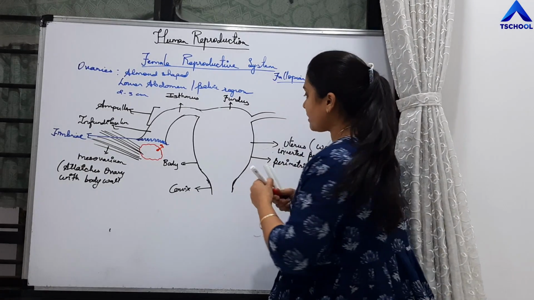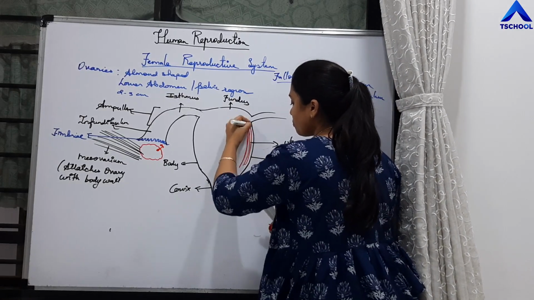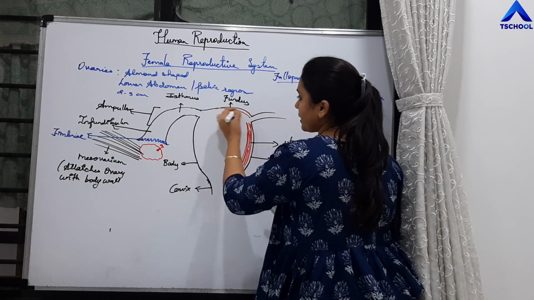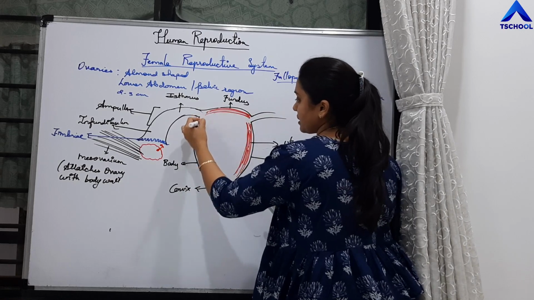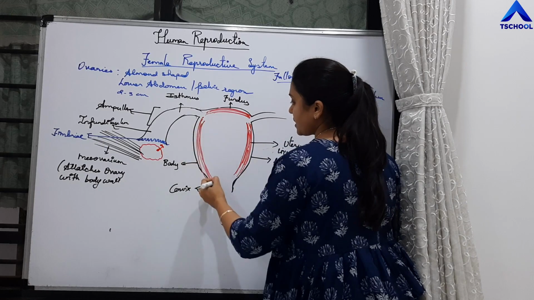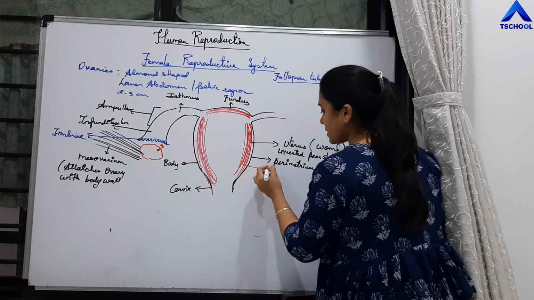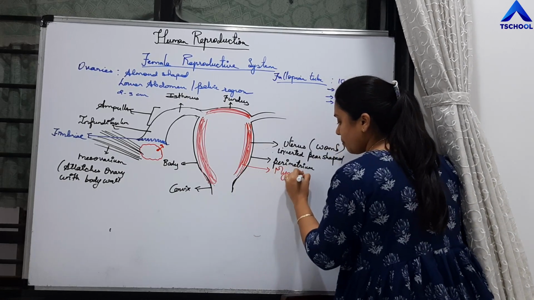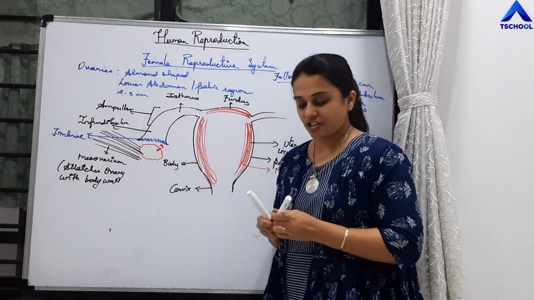Then inner to it is a thick layer of smooth muscle fibers. This thick layer of smooth muscle fibers is called myometrium. Because it is made up of muscles, it is called myometrium.